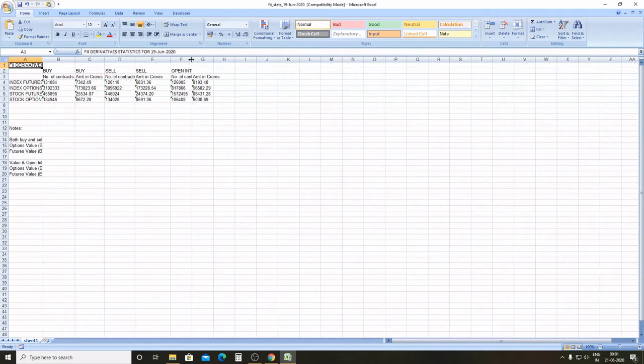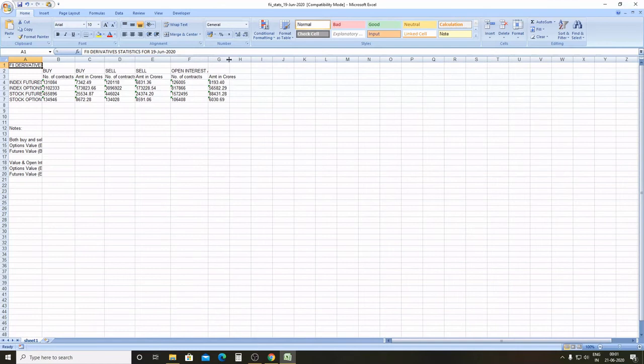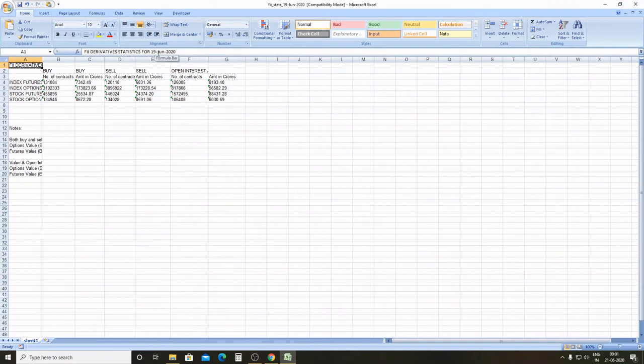This is the statistics of FII in the derivative segment for 19th of June. You can see that total bought contracts in index futures, and primarily index futures are Nifty and Bank Nifty, are around 1,30,000, and total sold contracts are around 1,20,000.